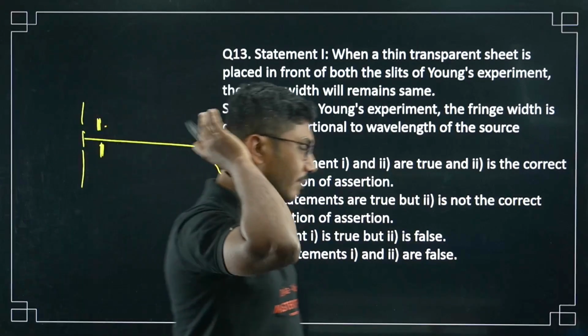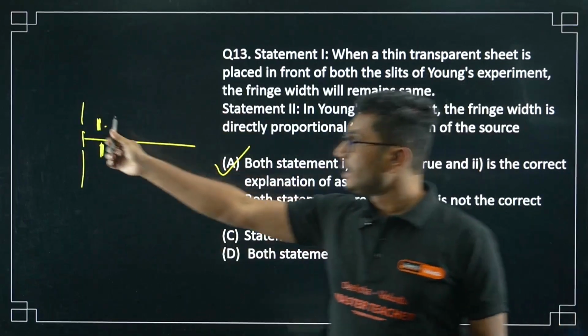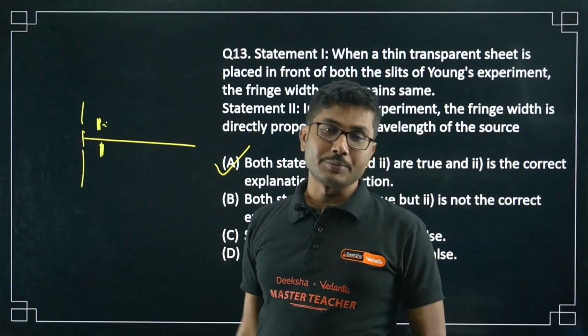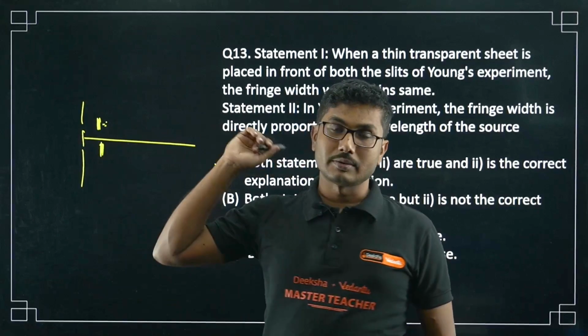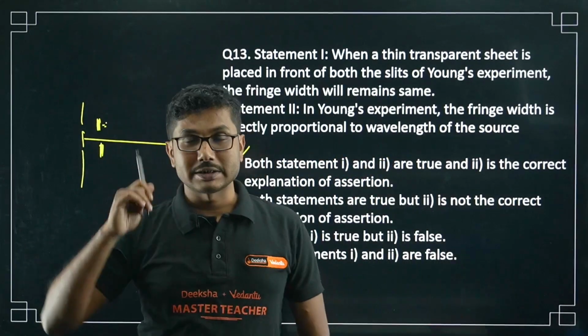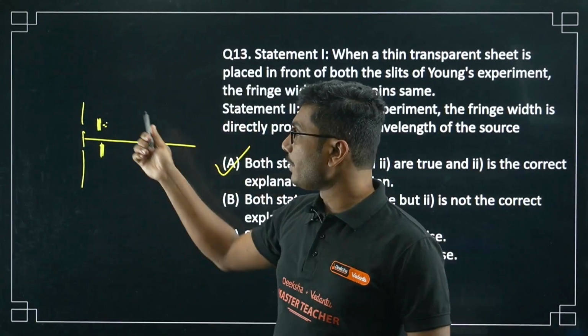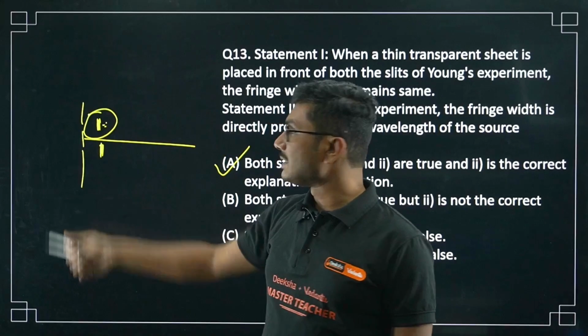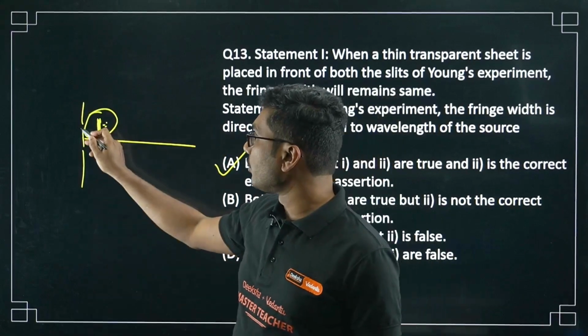Be careful, even if you place one sheet on one of the slits, the fringe width will remain the same. Fringe width is independent of whether you are placing a sheet or not, as long as light is allowed to travel.